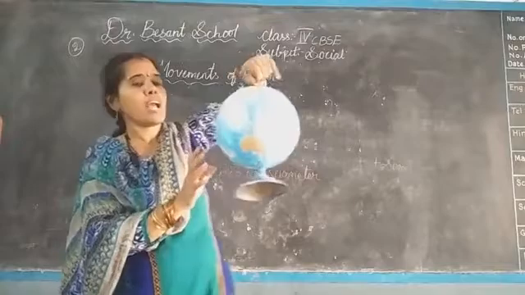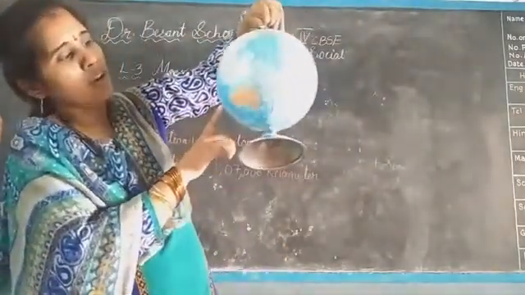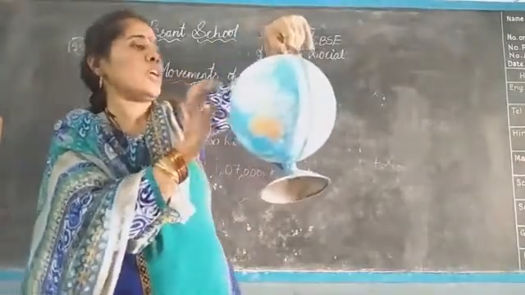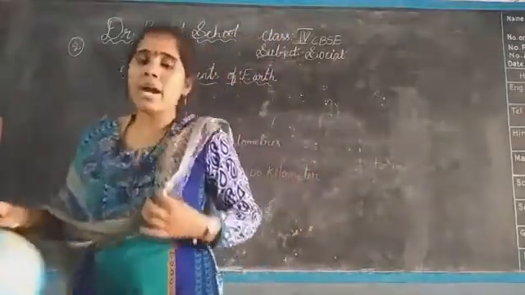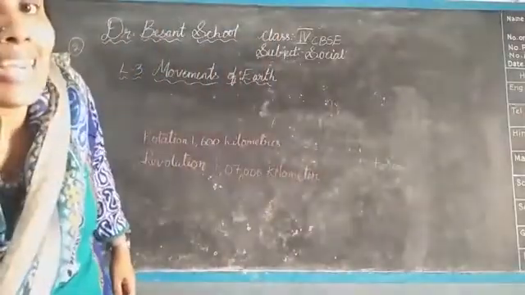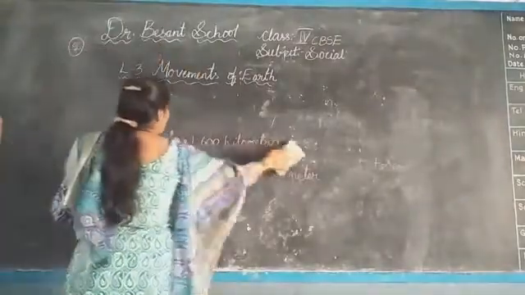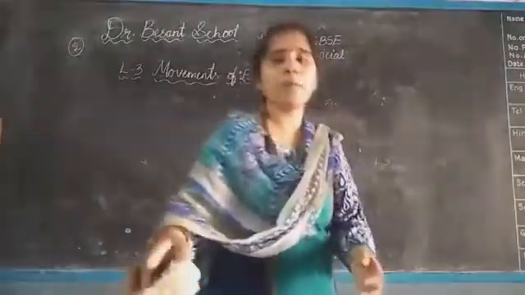Which are there? Here Australia is there. Asia is there. Europe is there, isn't it? All these are getting night time. Please note down, children. Which continents are getting the night time?